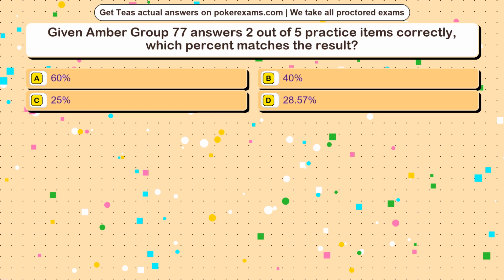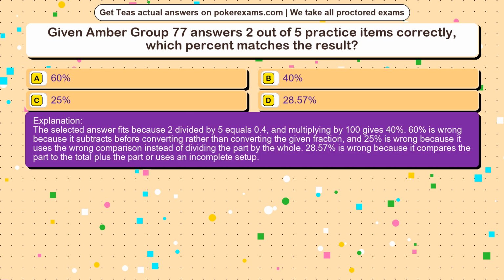The correct answer is option. The selected answer fits because 2 divided by 5 equals 0.4, and multiplying by 100 gives 40%. 60% is wrong because it subtracts before converting rather than converting the given fraction, and 25% is wrong because it uses the wrong comparison instead of dividing the part by the whole. 28.57% is wrong because it compares the part to the total plus the part or uses an incomplete setup.